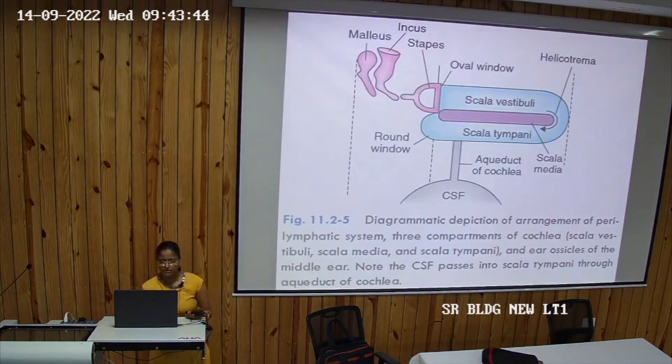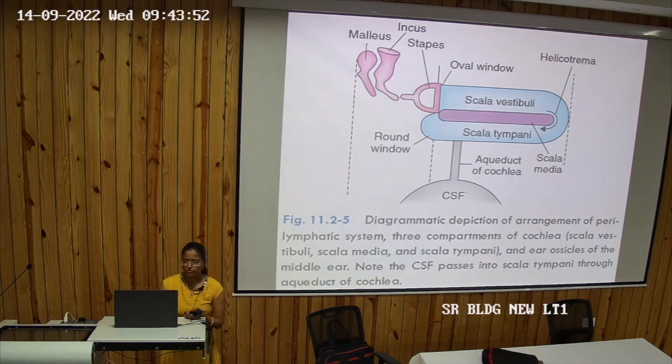You can see in this diagram. This is the cochlea, which has been straightened out. This is the oval window, this is the round window. Here is the internal middle ear, malleus, incus, stapes, which is connected to the scala vestibuli. The sound waves are coming from here.